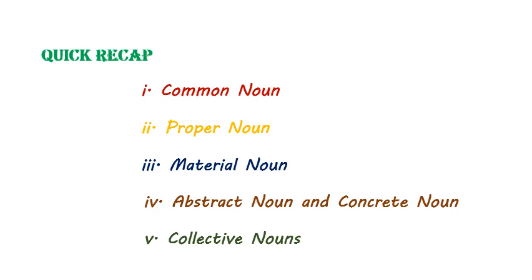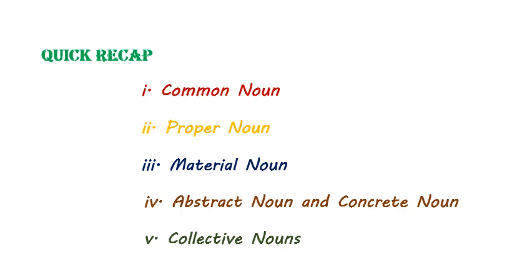Now we have come to the end of our class. Let's do a quick recap. There are five types of nouns. Read after me. Common noun, proper noun, material noun, abstract noun and concrete noun. Collective nouns.